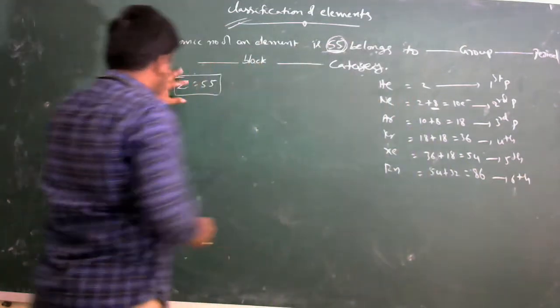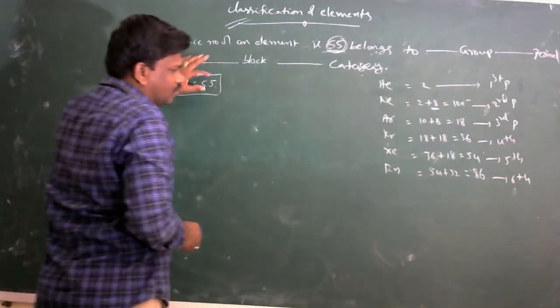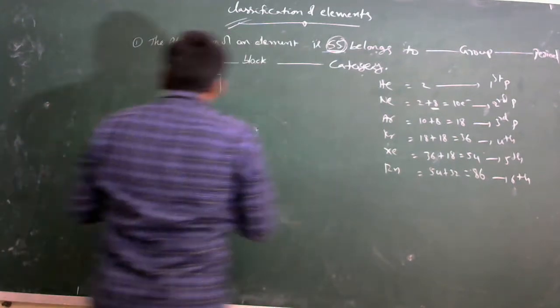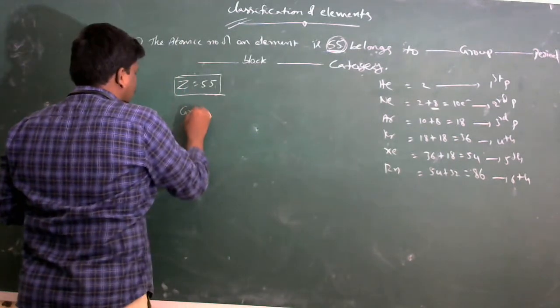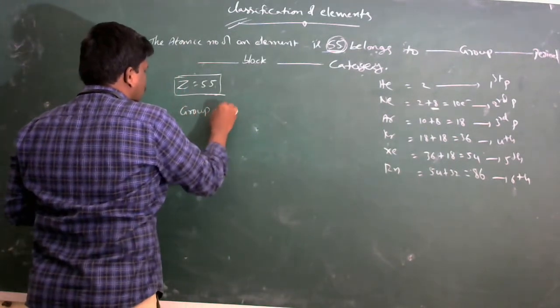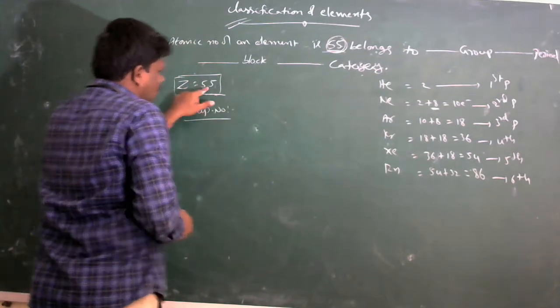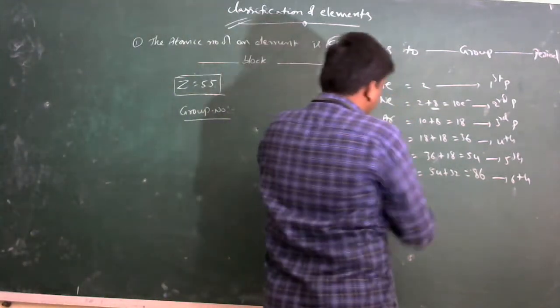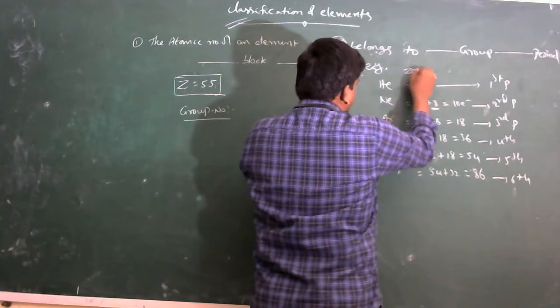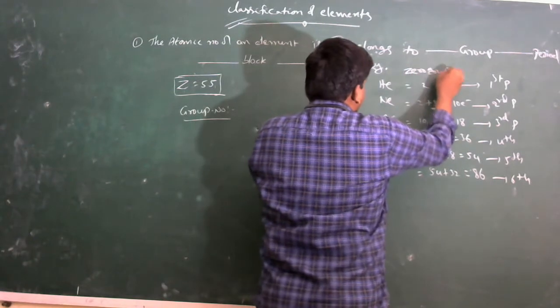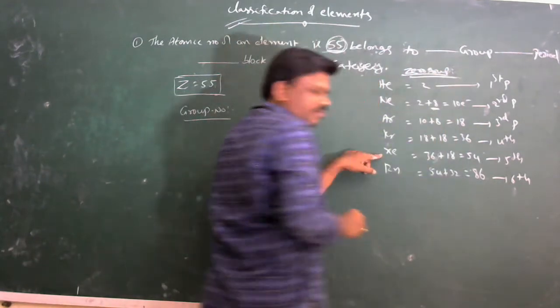First of all, given atomic number 55, identify the group number first. In 55, 54 is a 0 group element. These all are 0 group elements, or 18 group elements.